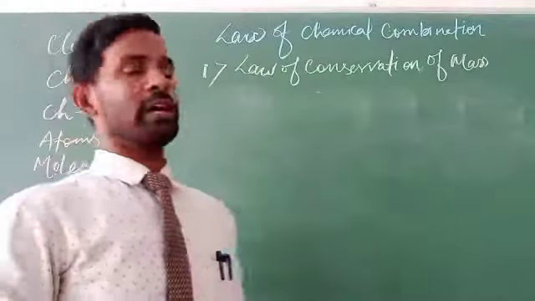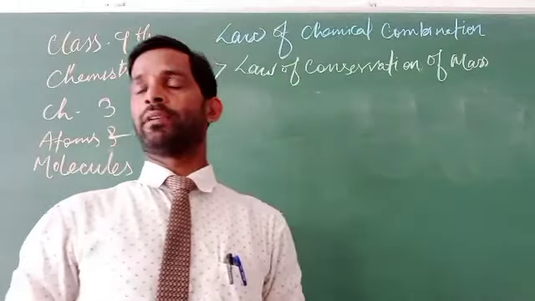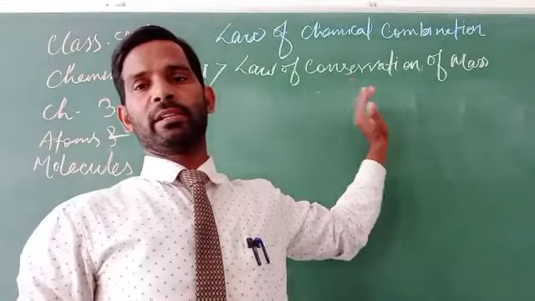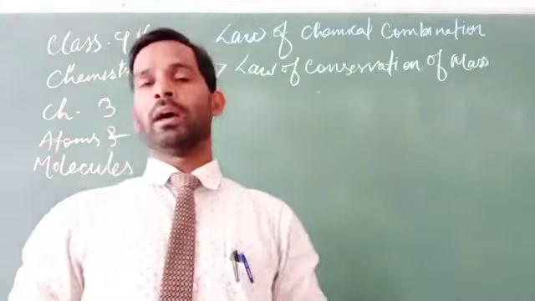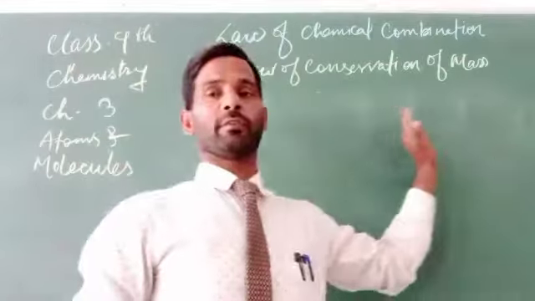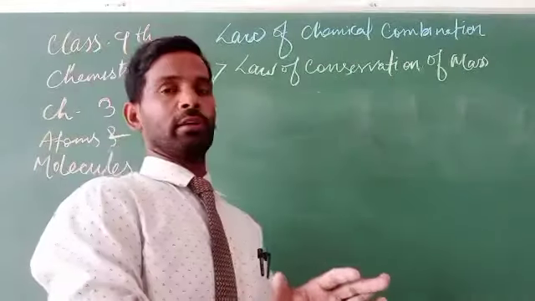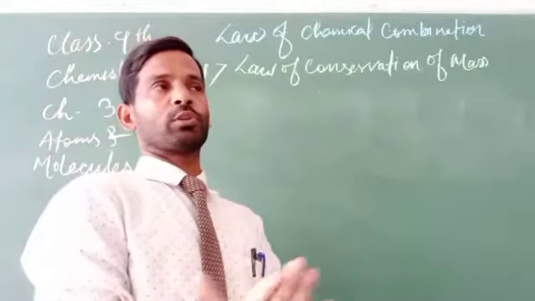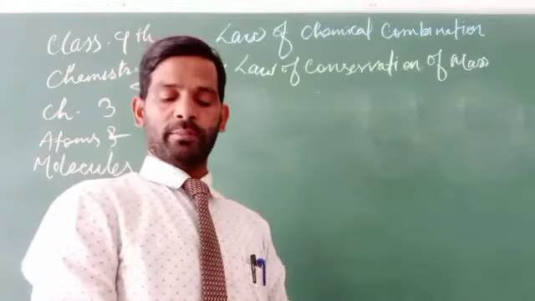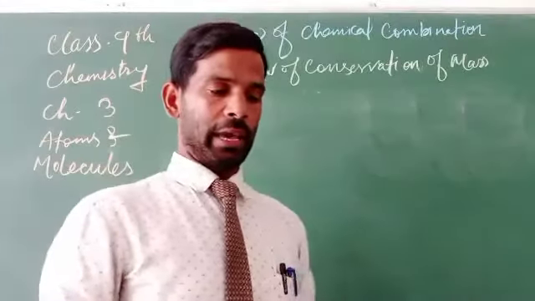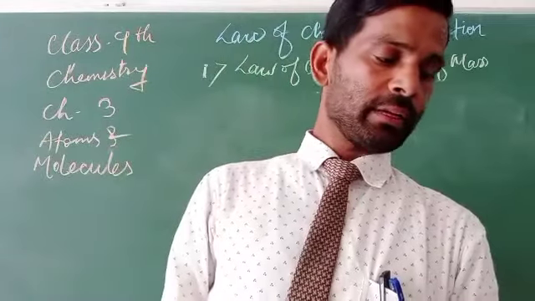It means that the total mass of the reactants is always the same as the total mass of the products. How can we say that?